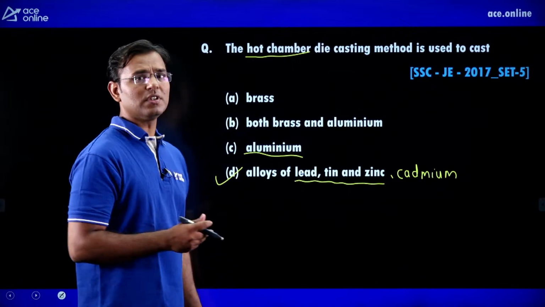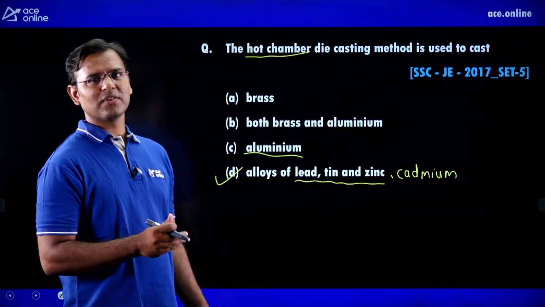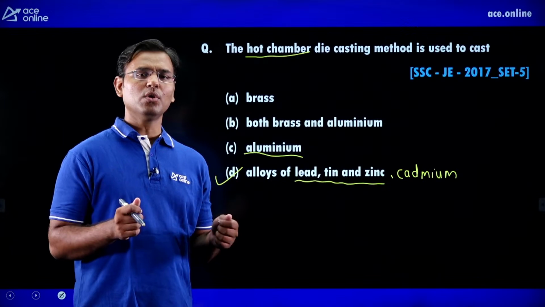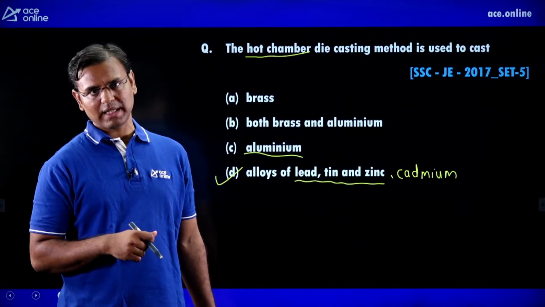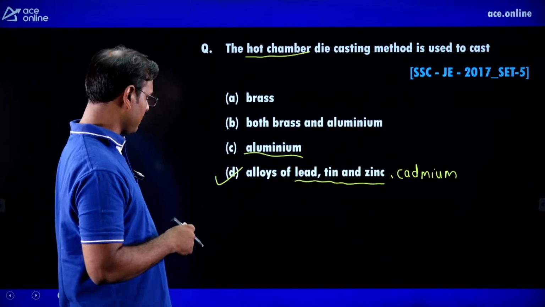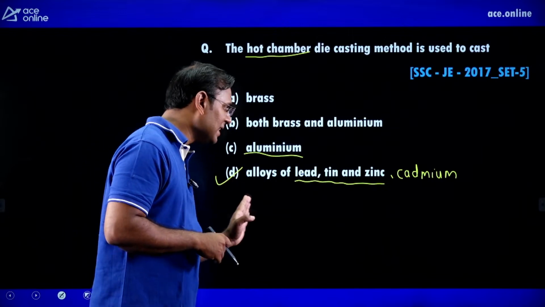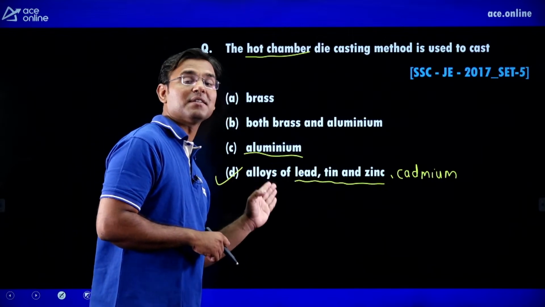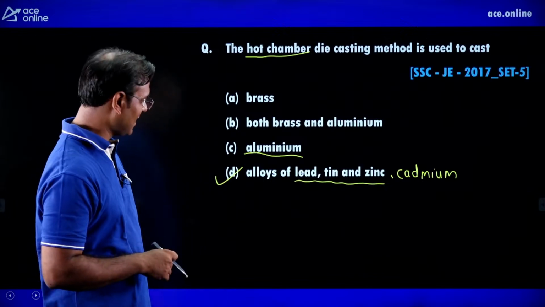And there is another type, cold chamber die casting. Cold chamber means that the mold is cold, and in that cold mold we are directly pouring the molten metal, and in that we can go with lead, tin, zinc, cadmium, aluminum, magnesium and copper based alloys also. Okay.